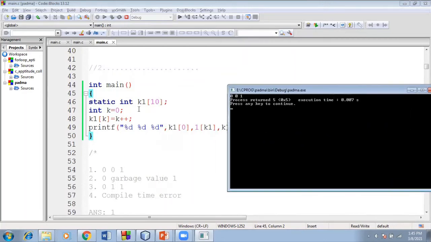So here you have to remember the default value for the static array is 0, and it will be displayed on the screen at this point. So k1 of 1. For k1 of 0, already 0 is assigned, so k1 of 0 is 0. After that the k will be updated by 1, so k1 will be displayed on the screen.